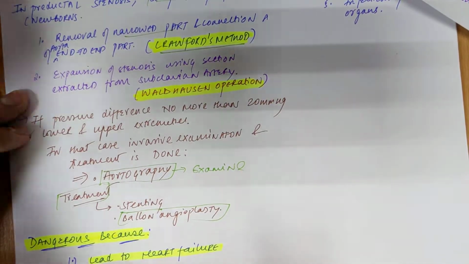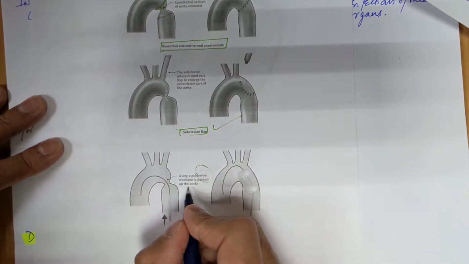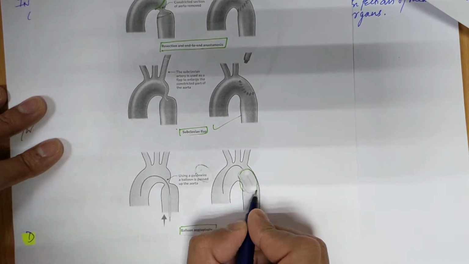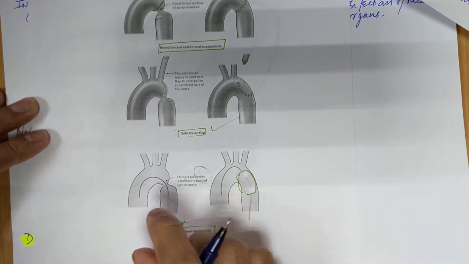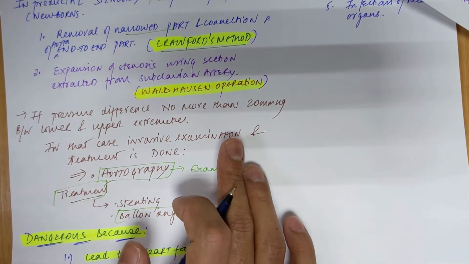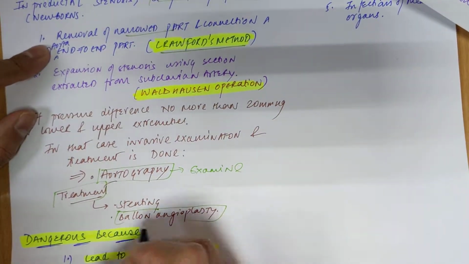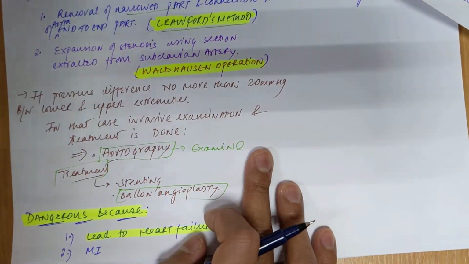In this diagram you can see the balloon passed up the aorta using a guidance, and this balloon dilates the constricted part of the aorta. This method is used when the pressure difference between the upper and lower part is below 20 mmHg. So this is the treatment for that case.